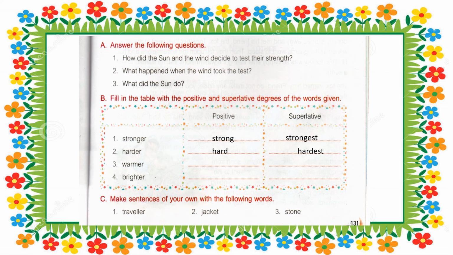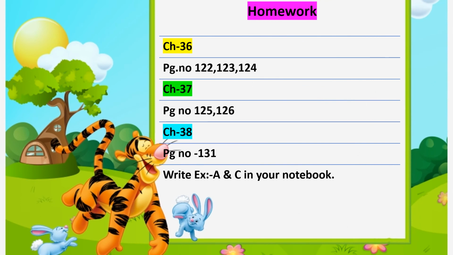So children, now it's homework time. What is your homework? Chapter number 36, given on page numbers 122, 123, 124. And then chapter number 37, page numbers 125 and 126. And chapter number 38, page number 131. Write exercises A and C in your notebook. Okay children.